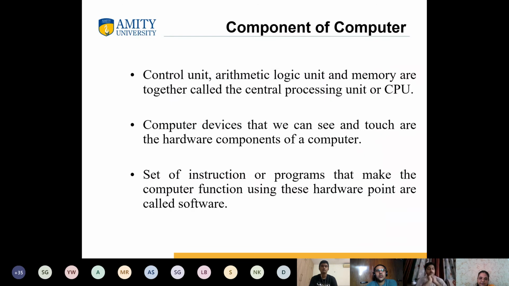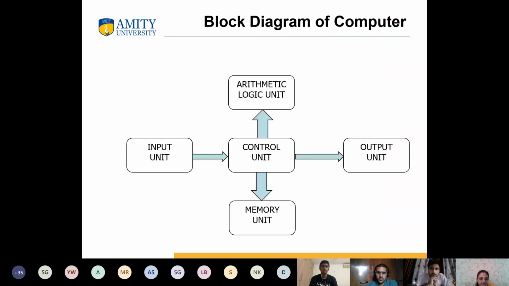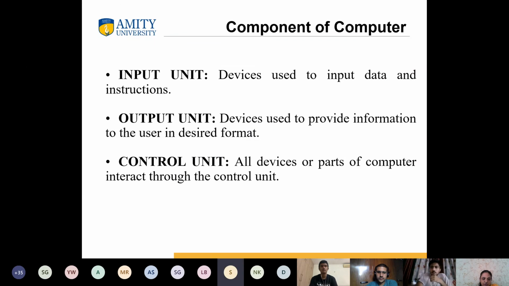Am I clear? Is it clear to everyone? Yes, ma'am. Clear. No doubts, no issues? So is it sufficient, or should I proceed with the block diagram? Your choice, ma'am. My choice. Okay, it's up to you. Yes, ma'am. So I'll be stopping right away.